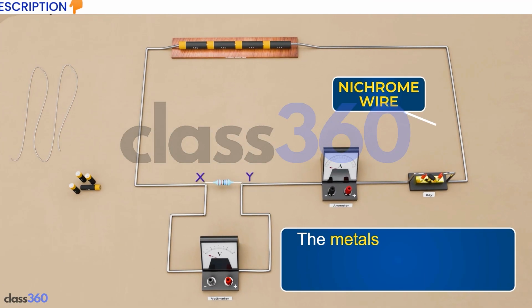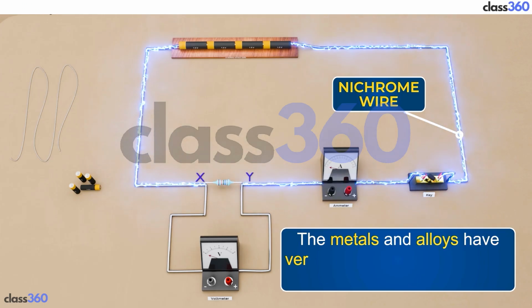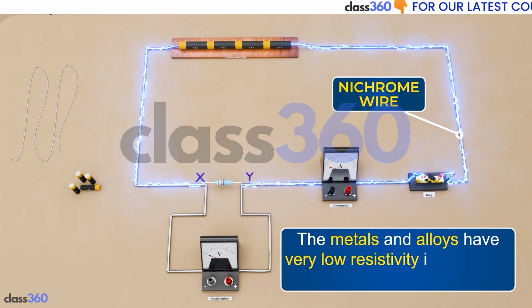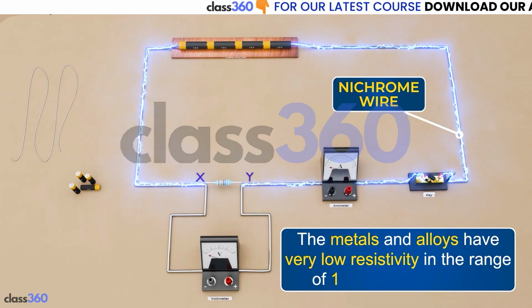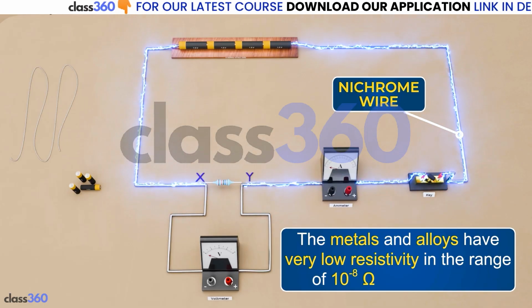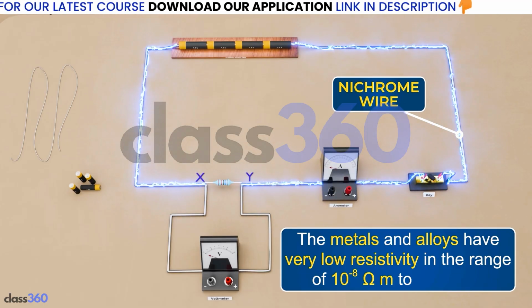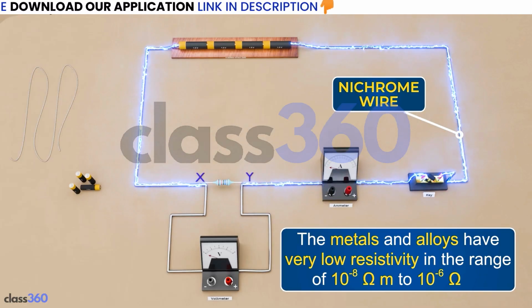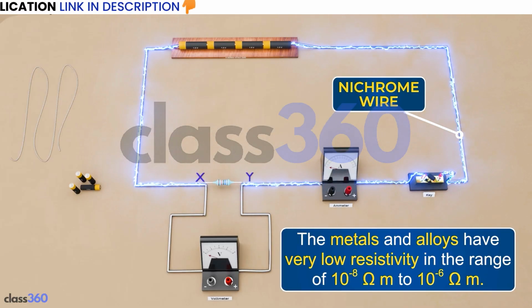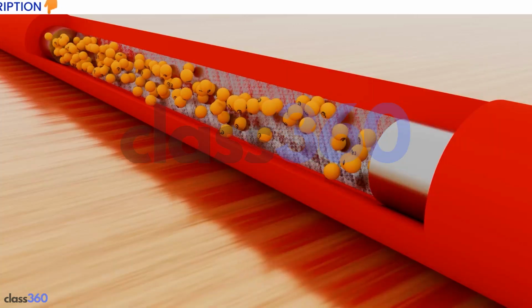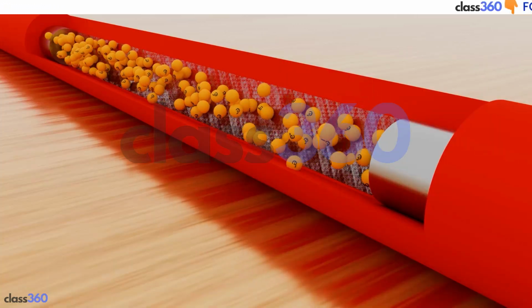The metals and alloys have very low resistivity in the range of 10 raised to power minus 8 ohm meter to 10 raised to power minus 6 ohm meter. They are good conductors of electricity.